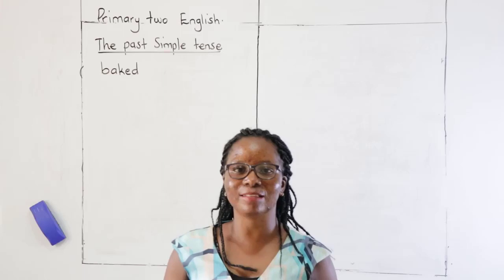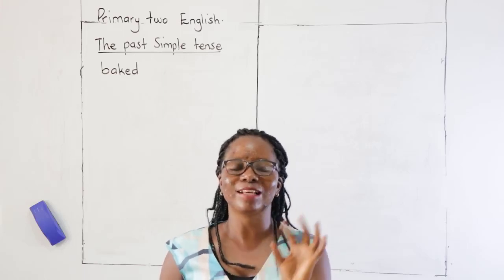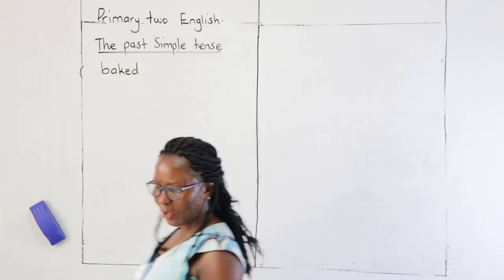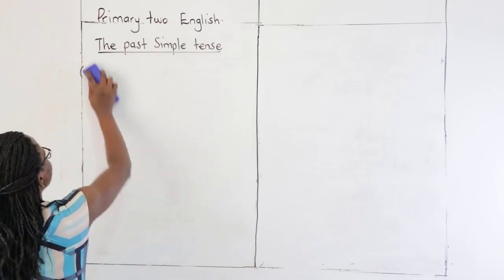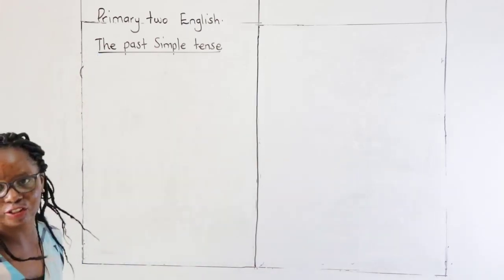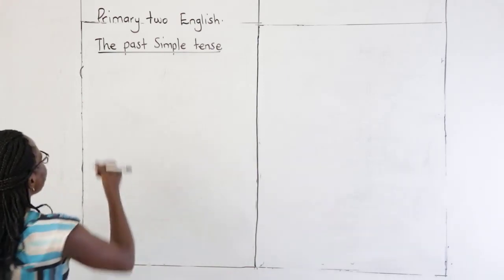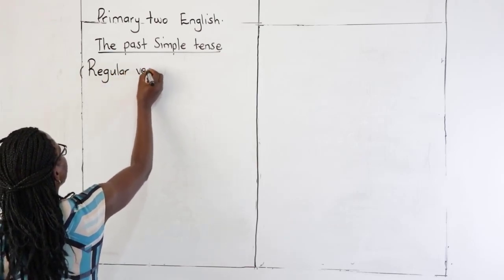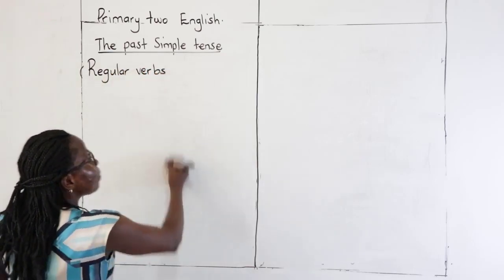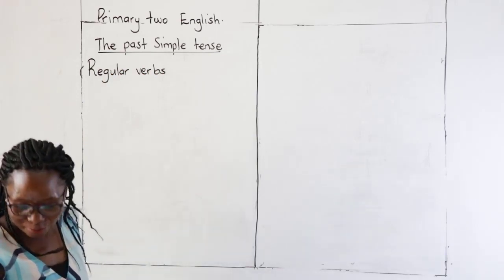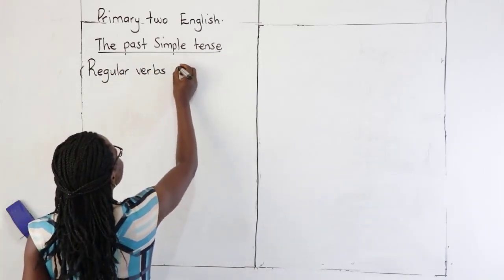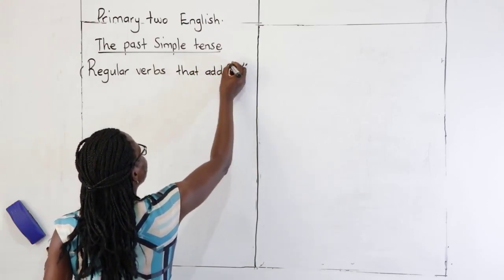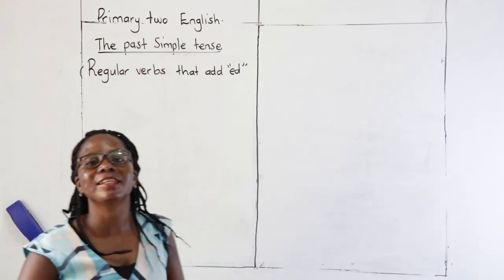But we are going to look at them in phases. We are going to look at words that do change and words that don't change. Those are the regular verbs. Let us look at some of the regular verbs that do change. For example, I have regular verbs. The word is regular verbs that add ed. For them, you add ed.